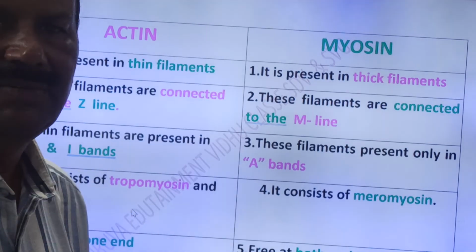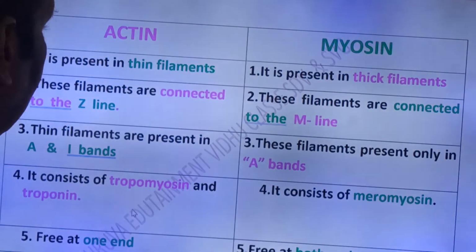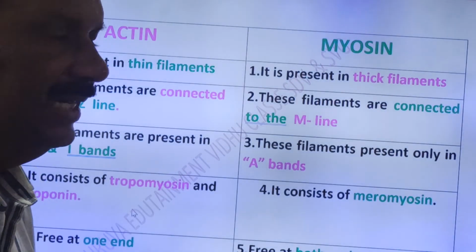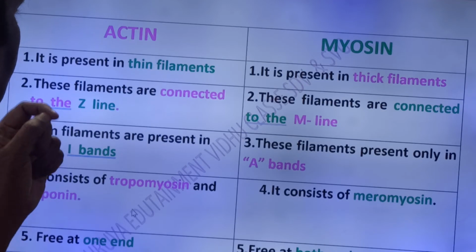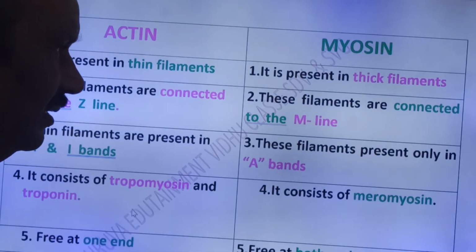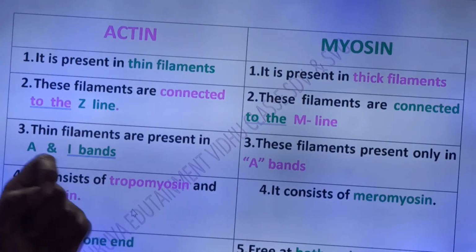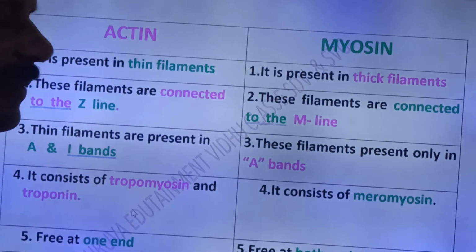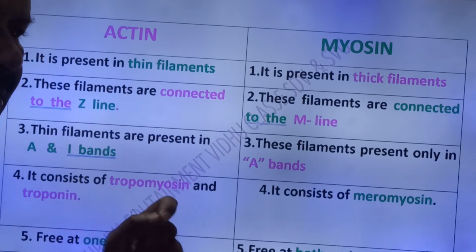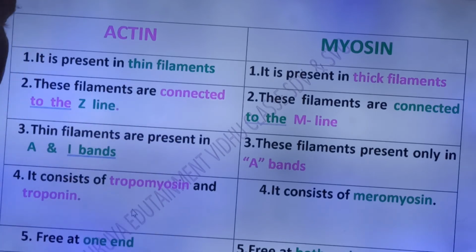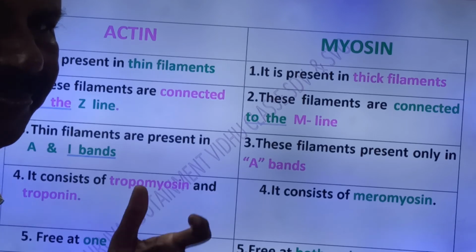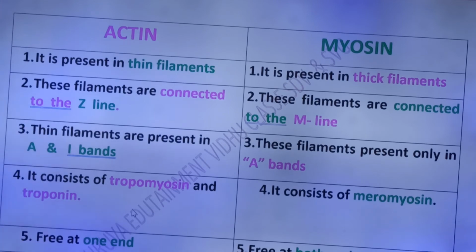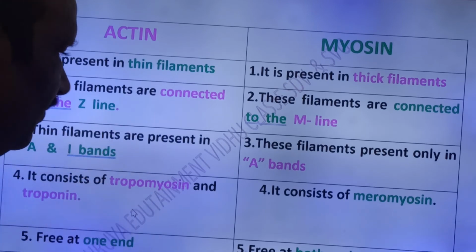Once again, friends, let us recap the differences. Actin is present in thin filaments, myosin is present in thick filaments. Actin filaments are connected to the Z line, myosin filaments are connected to the M line. Actin filaments are thin filaments present both in the A band and I band. Thick filaments or myosin filaments are present only in the A band. Actin consists of tropomyosin and troponin, whereas myosin consists of meromyosin. Actin is free at one end, myosin is free at both ends.